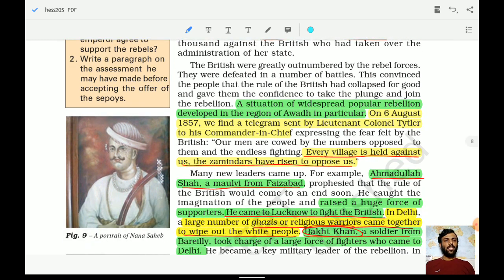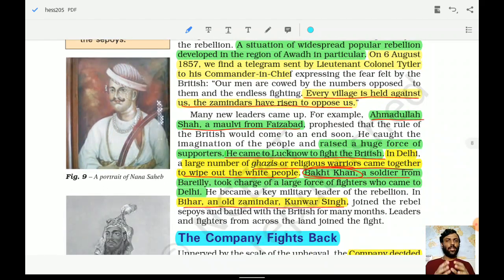So a situation of widespread popular rebellion developed in the region of Awadh in particular. On August 6, 1857, we find a telegram. Here we have been provided with information about a telegram which was sent by Lieutenant Colonel Tytler to his commander in chief. He was explaining what the situation was.